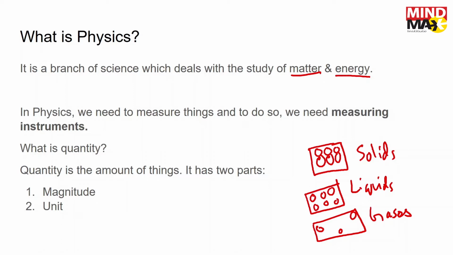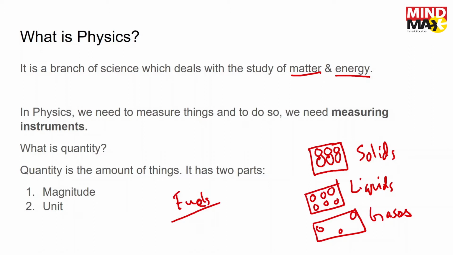Then cars also need energy to move, right? Cars get their energy from fuels, fossil fuels. Or nowadays we have battery-run cars which make use of the acid in the battery. All of these things require energy to move. Without energy, nothing can do any work. So these are the basics of matter and energy.